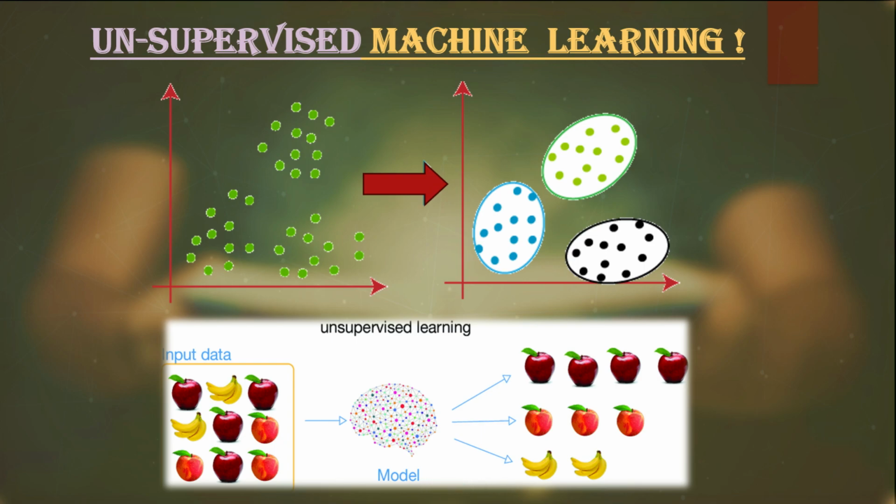These groups are normally called clusters, and the machine learning model will give some ID to each specific cluster. It means that at the output of an unsupervised machine learning model, each input data point is grouped with other data points based on some common factors within those points. You can understand it with a simple example on the screen.